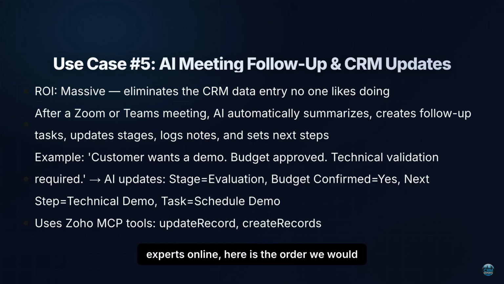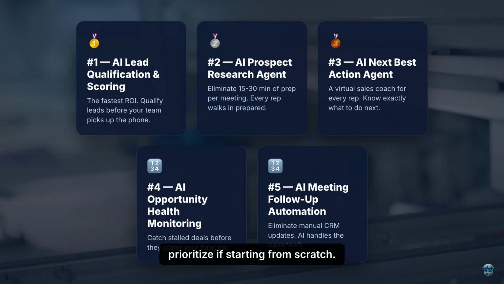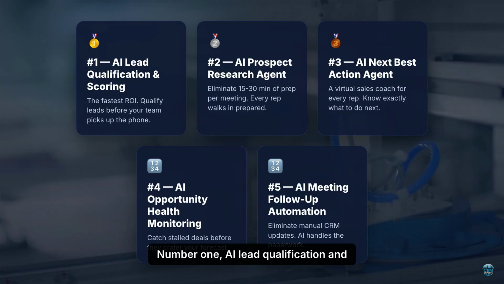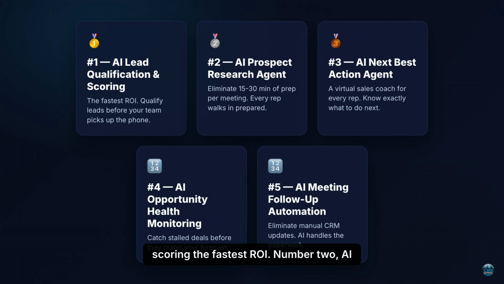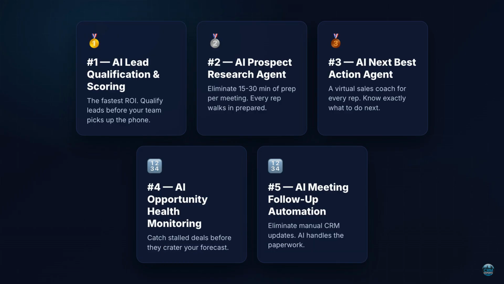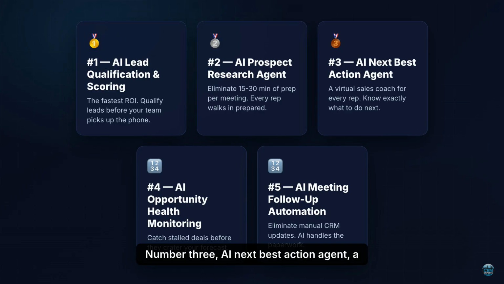At CRM Experts Online, here is the order we would prioritize if starting from scratch. Number 1. AI Lead Qualification and Scoring, the fastest ROI. Number 2. AI Prospect Research Agent, eliminates 15 to 30 minutes of prep per meeting. Number 3. AI Next Best Action Agent, a virtual sales coach for every rep. Number 4. AI Opportunity health monitoring. Catch stalled deals before they crater your forecast. Number 5. AI Meeting Follow-up Automation, eliminates manual CRM updates.